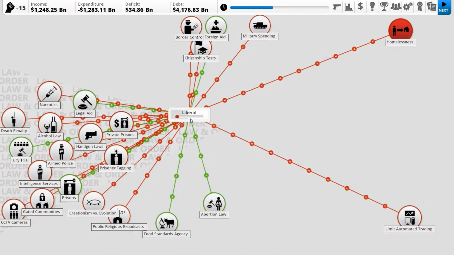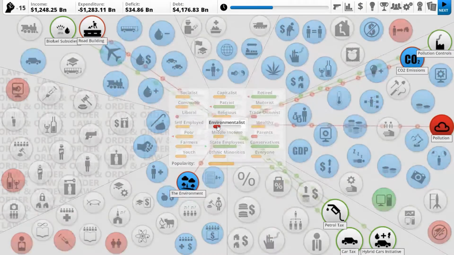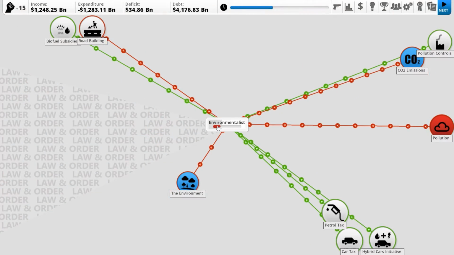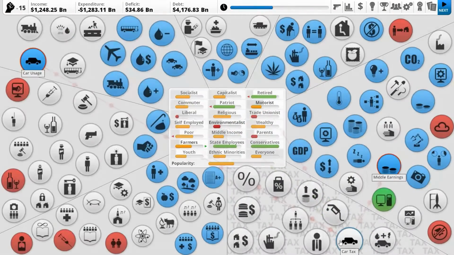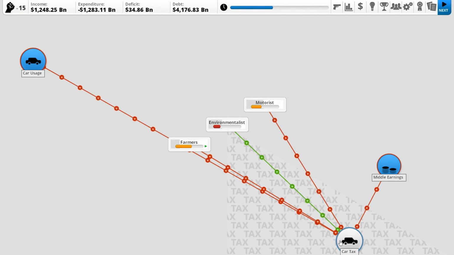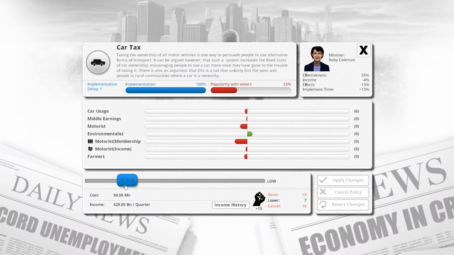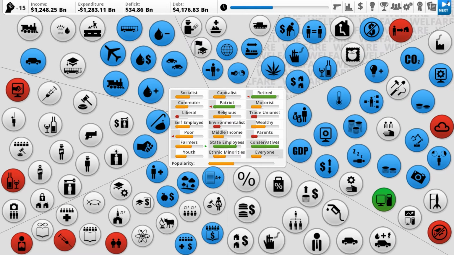I think we want to try and maybe make the environmentalists like us a little bit more. I think maybe we need a car tax. Just a little bit of a car tax. Just, you know, a bit. Just to make environmentalists happy. Oh, we can't raise it. We don't have the points. Okay. In which case, we'll wait till next round.